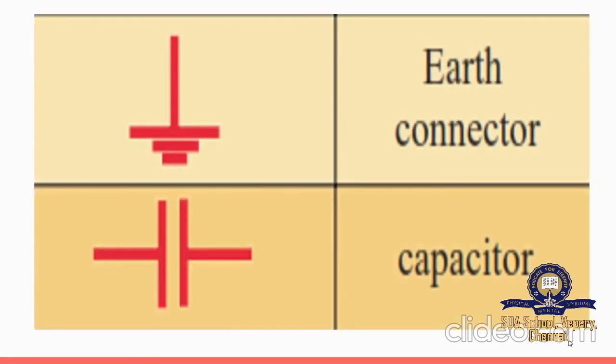And the first one here we have the earth connector, and the next one we have the capacitor. So what is the difference between the cell and the capacitor? It mostly looks the same, right? But the cell has one end longer and the other end shorter, whereas this capacitor has both ends the same, equal and parallel. So this is a capacitor.